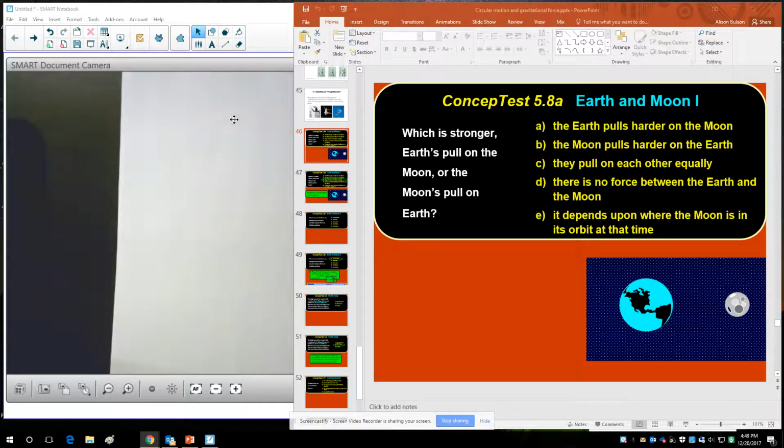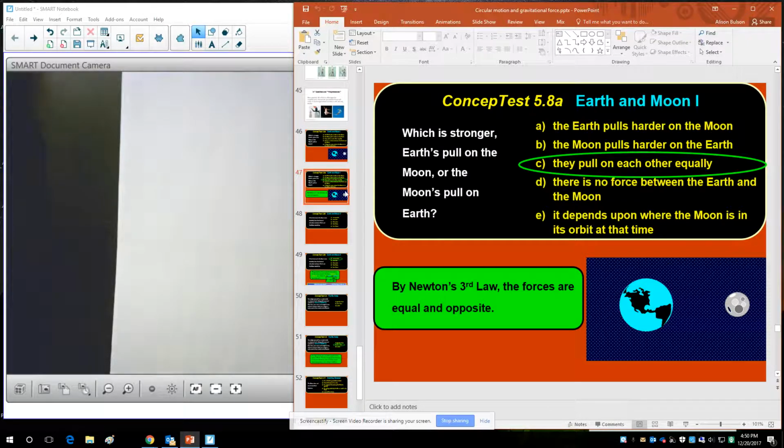So with conceptual questions. Which is stronger, the Earth's pull on the moon or the moon's pull on the Earth? You have to conclude that they pull on each other equally because they're a Newton's third law action-reaction pair. The Earth pulls on the moon, and the moon pulls back on the Earth through that gravitational interaction.